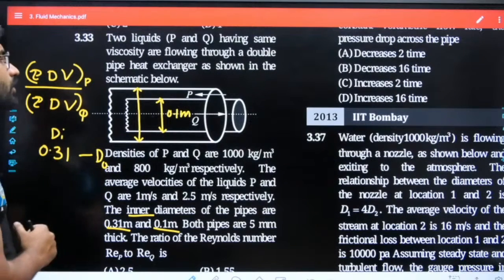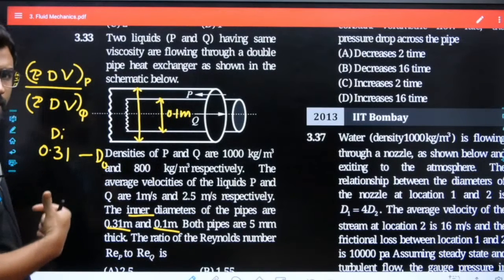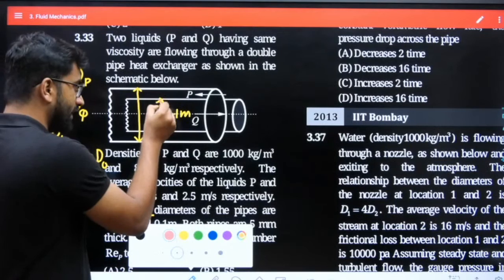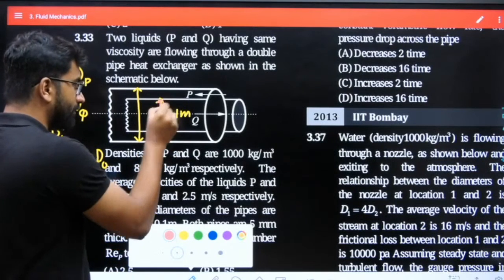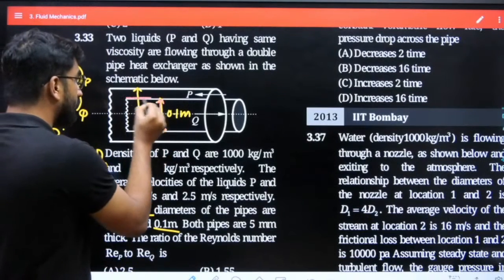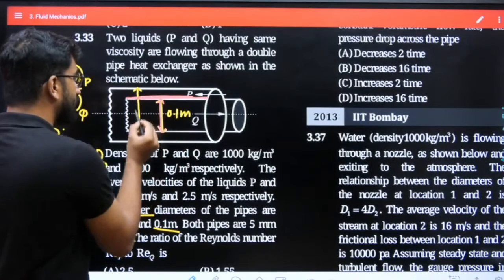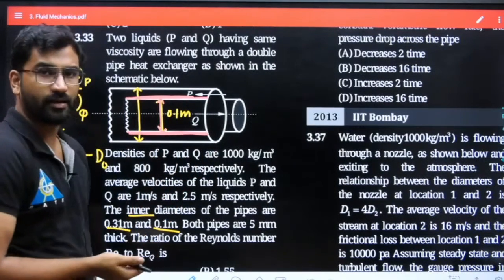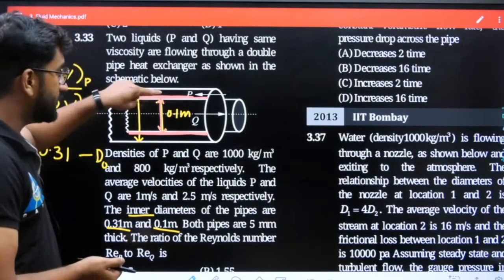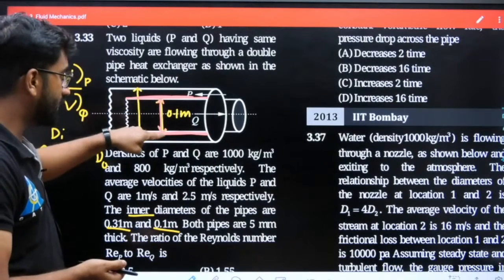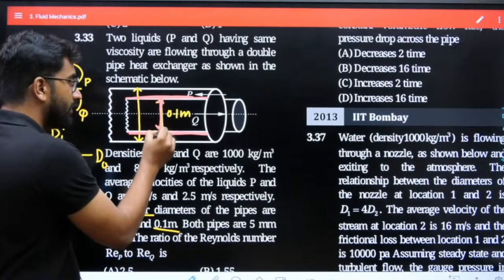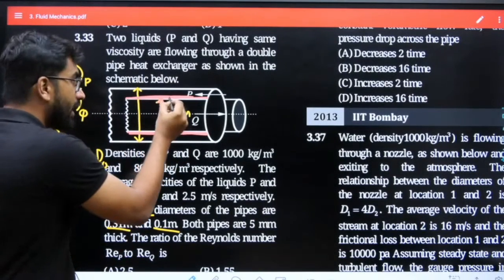What will be the outer diameter of the inner pipe? Here you can see 0.1 is the inner diameter of the inner pipe. You need to add whatever thickness is given on both sides. That is, 5 mm thickness here and 5 mm thickness here.